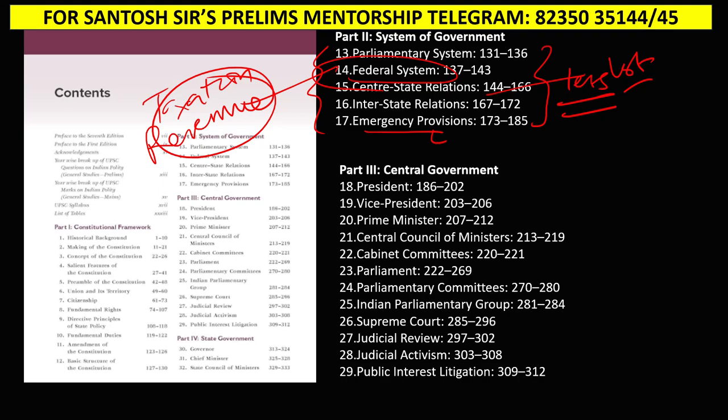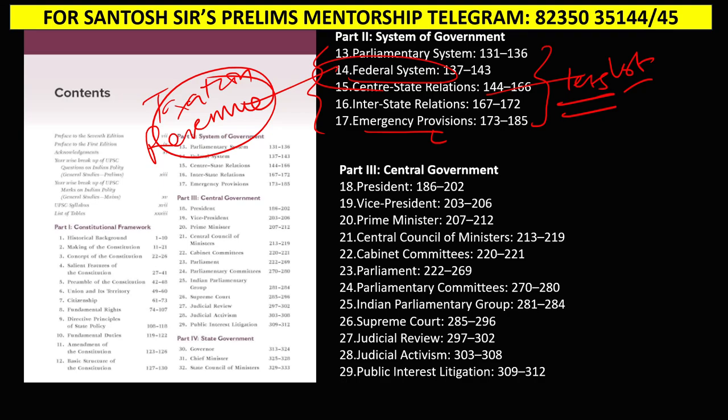Part 2 is a little tough compared to other parts. So even the questions are very less. This is relatively less important, but as I told you, inside this you need to understand the themes which they are asking repeatedly. For example, state list, union list, they are asking repeatedly. Even the national emergency and the state emergency, Article 356, they are asking repeatedly.